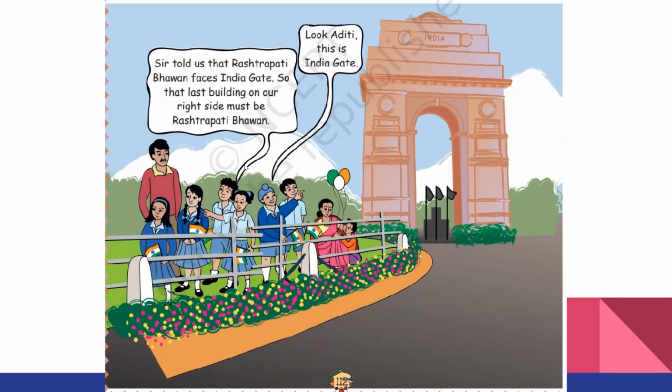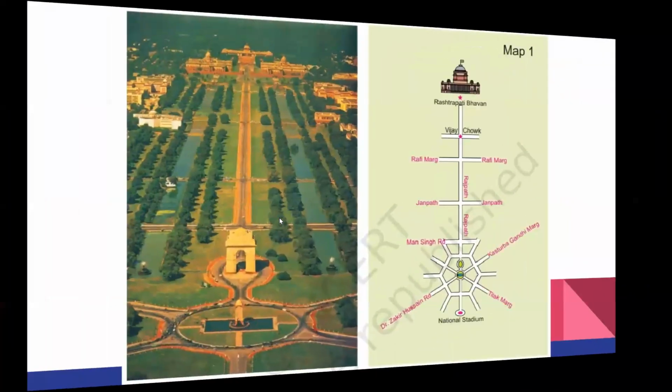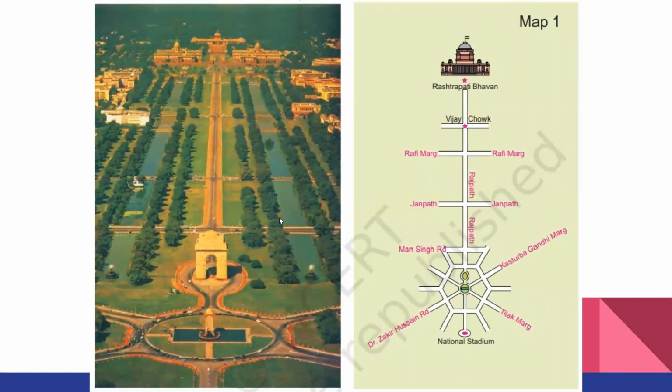Okay, so this point is very important. At the end of this road, the building which is facing India Gate is Rashtrapati Bhavan. So they got the idea. Now children are waiting here to see the parade. Now we have another photo, taken from a helicopter. The same place photo taken by helicopter is also given here. You see, this is a photo, not the map. You can see where the position of India Gate is here. See, this is the position of India Gate.